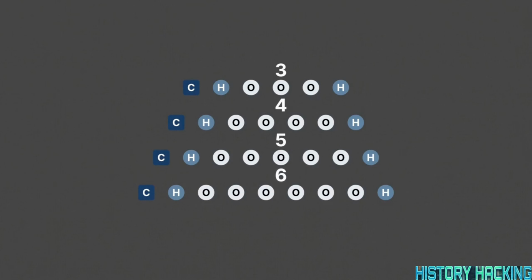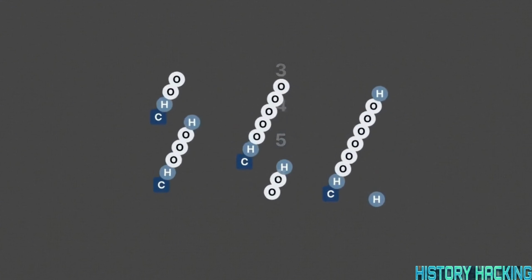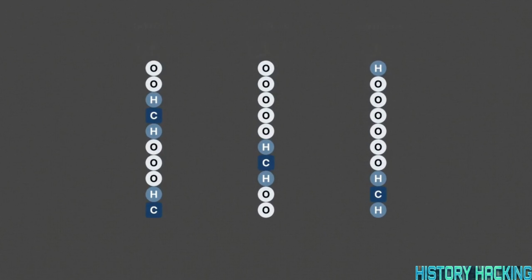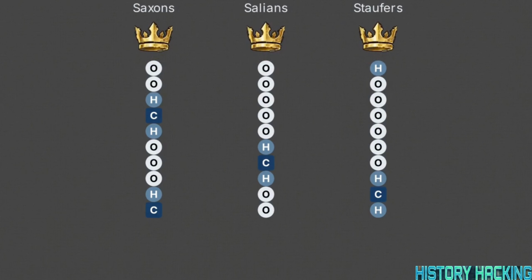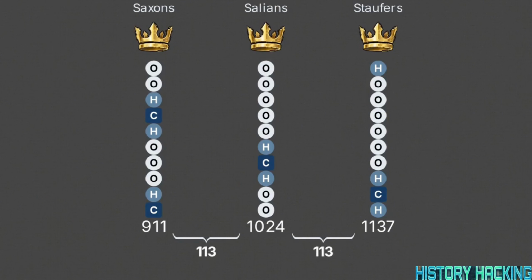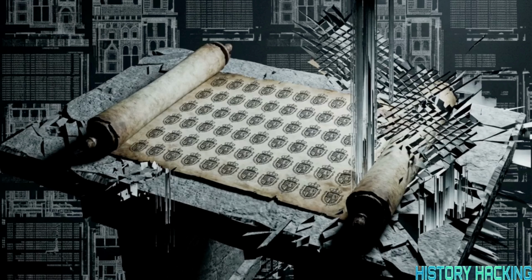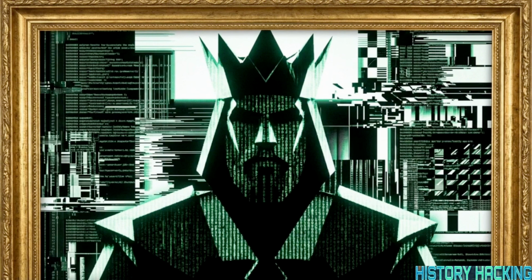We can trace this geometry into the major dynasties of the era: the Saxons, the Salians, and the Staufers. Each block begins its rise to power in the years 911, 1024, and 1137. The mathematical gap between those start dates is an identical 113-year cycle. A sequence of random political successions over 4 centuries cannot produce an incrementing loop and a perfectly spaced 113-year start cycle. The math indicates these kings were not human beings. They were non-playable characters executing a recursive loop of code.